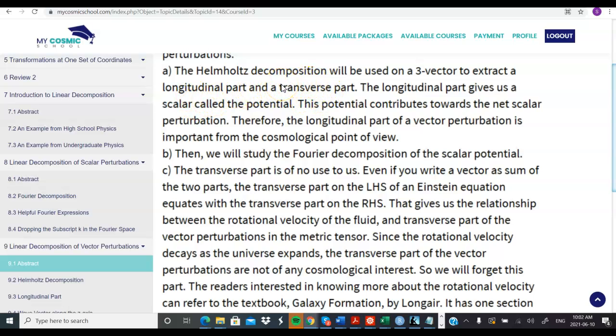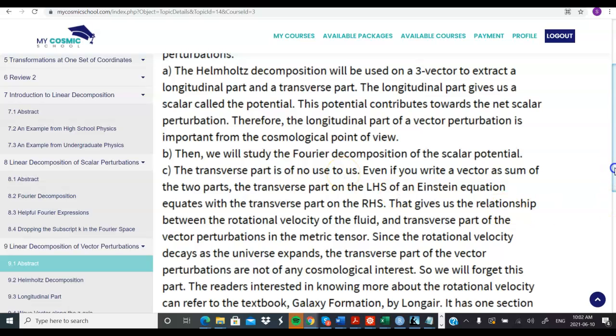So that is the pure vector part. So you are decomposing the vector into two components, longitudinal and transverse. Longitudinal gives you a scalar. Transverse is the pure vector part. You cannot extract any further scalar from it. So the transverse part is of no use to us.